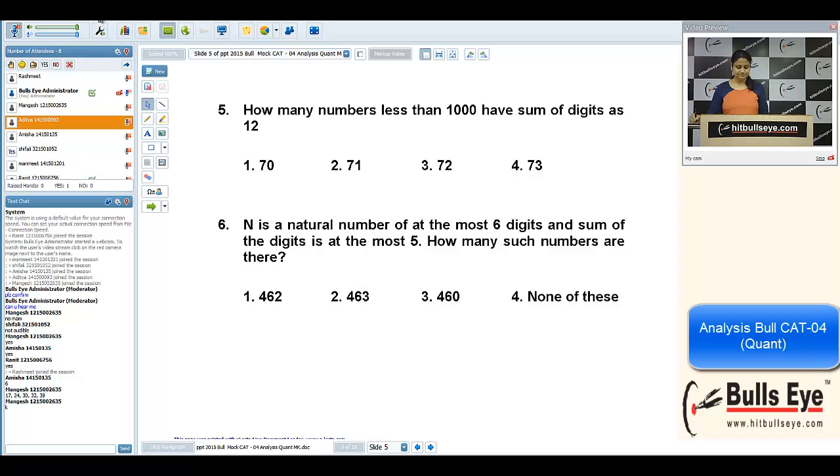I'm explaining sixth one. It says n is a natural number of at most 6 digits and sum of the digit is at the most 5. How many such numbers are there?